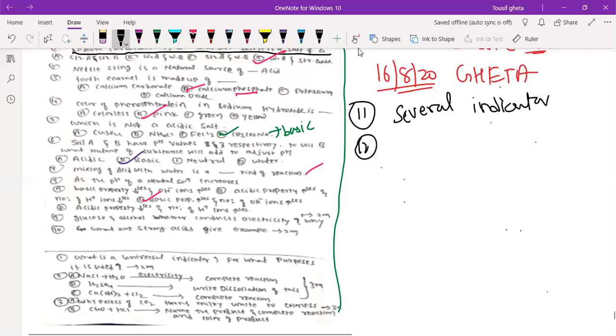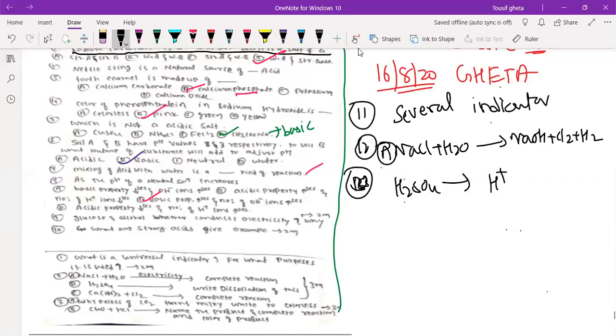12th one, NaCl plus water. If you pass electricity, it is the chloralkali process. Caustic soda will be obtained, with chlorine and hydrogen liberated. Okay, this is very, very important. This was the A. Now we will go for B. B says H2SO4 dissociation. So it will dissociate into H plus and SO4 minus 2 actually. So H2 means 2H plus. People who do not write 2H plus, it is wrong. If you do not write minus 2, then also you will lose the complete mark. These are the two very important things, remember.